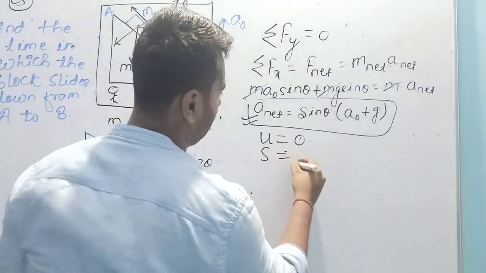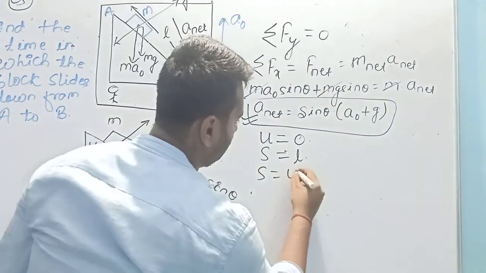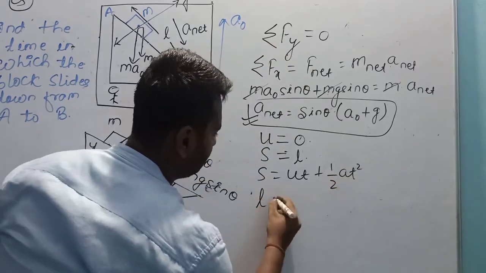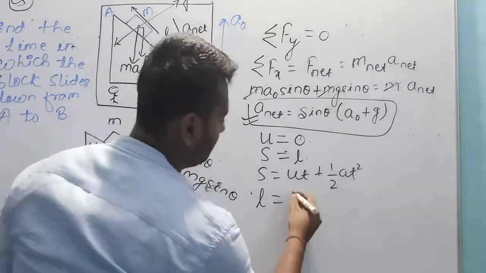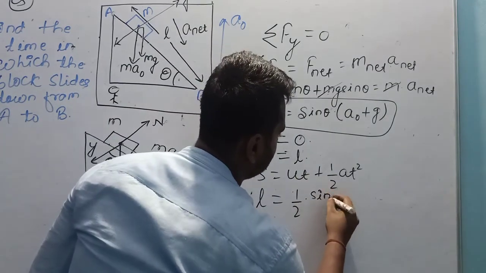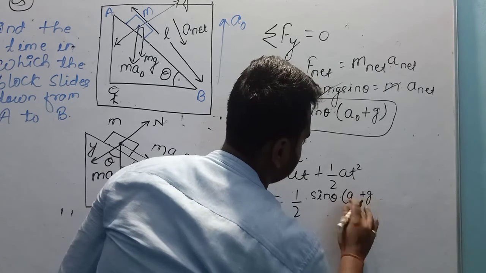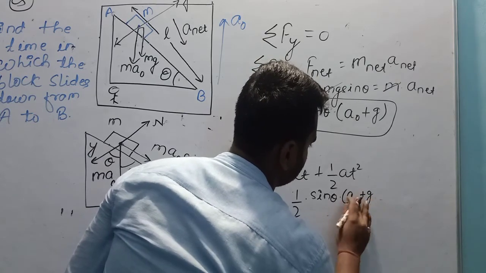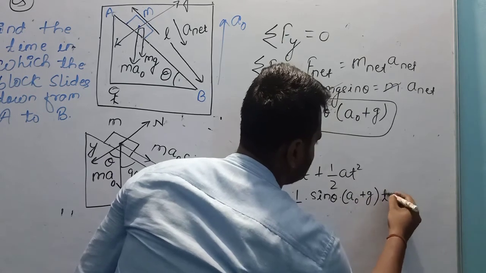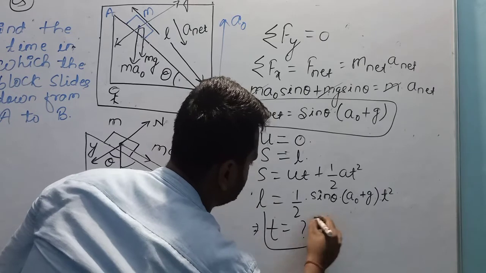The block has to cover the distance small l, and s is equal to ut plus half a t square. S is l, initial velocity is 0, acceleration we have calculated, sin theta into a naught plus g, into t square.